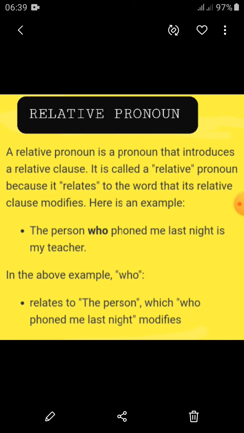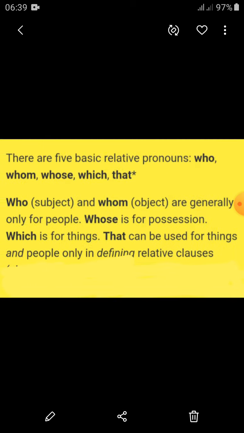In the above example, who relates to the person; who phoned me last night modifies it. There are 5 basic relative pronouns: who, whom, whose, which and that. Who is used as a subject, whom is mostly used as an object, generally for people, whose is for possession, which is for things and animals, and that can be used for things, people and animals, all for defining relative clauses. So these are the simple ones.